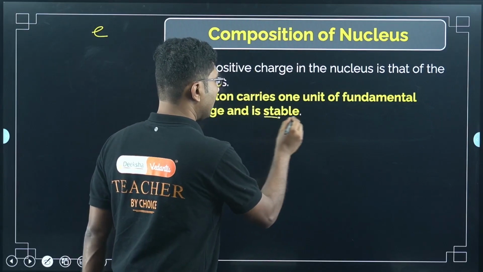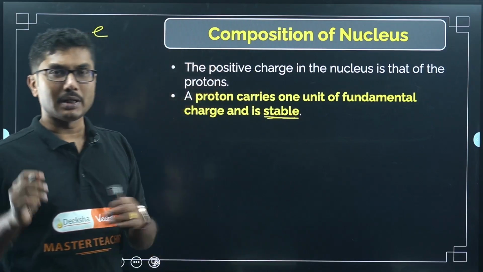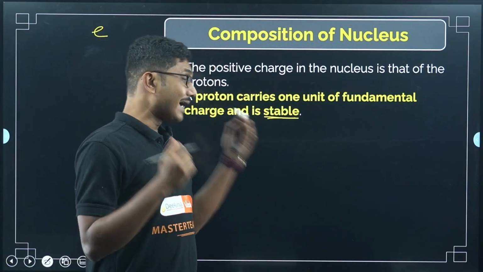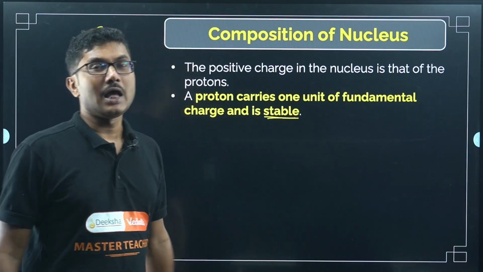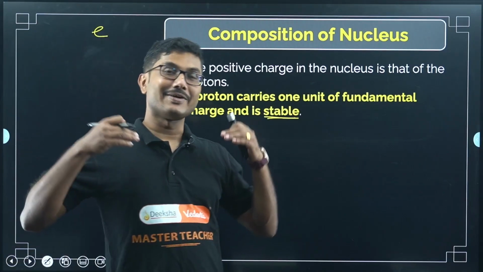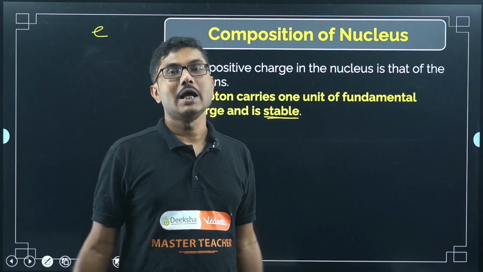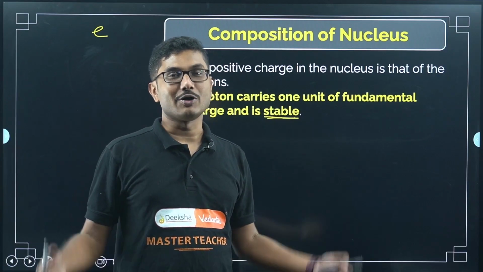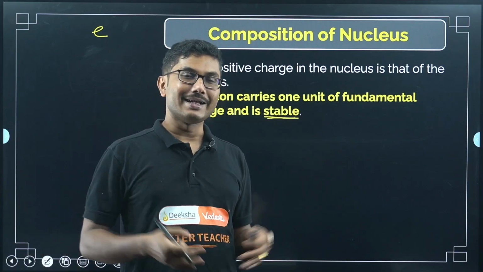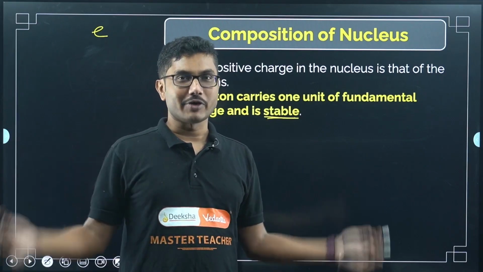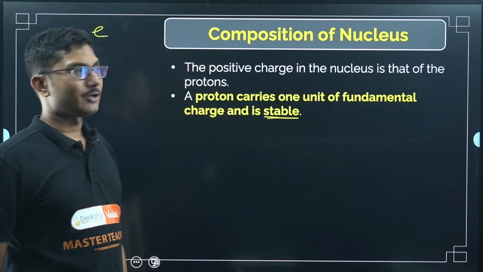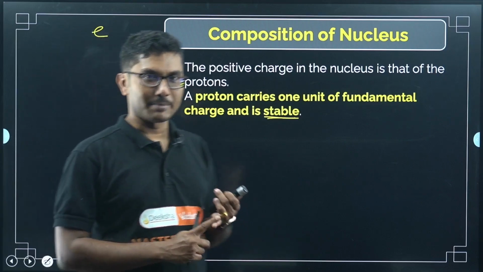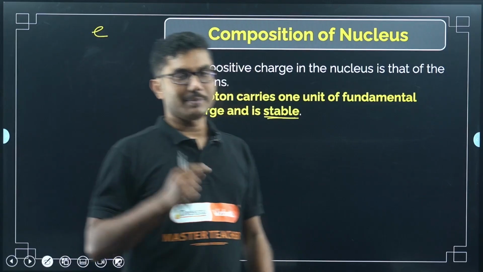It is very important to know that a proton is a stable particle. If it was not stable, then we would not even have existed in this universe. The universe would still have been a form of gas, because nothing was stable. It would have been created in the big bang and destroyed immediately after creation. But electron is stable, proton is stable, but neutrons are not.